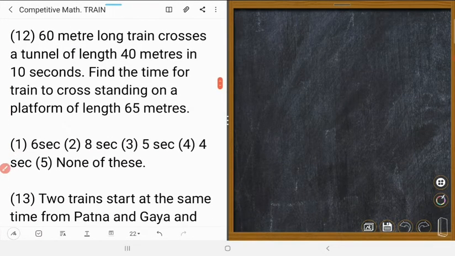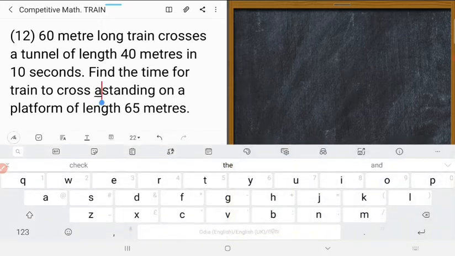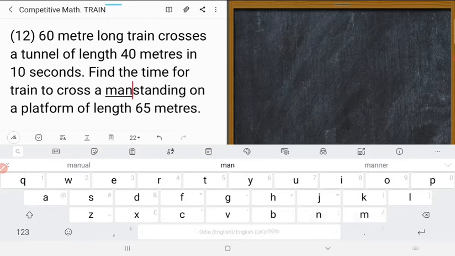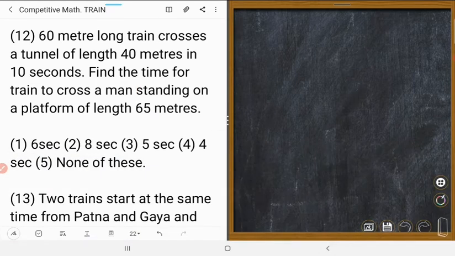Number 12. A 60-meter long train crosses a tunnel of length 40 meters in 10 seconds. Find the time for the train to cross a man standing on a platform of length 65 meters. Could you understand? Very easy. The length of the train and the tunnel together is 60 plus 40 is equal to 100.